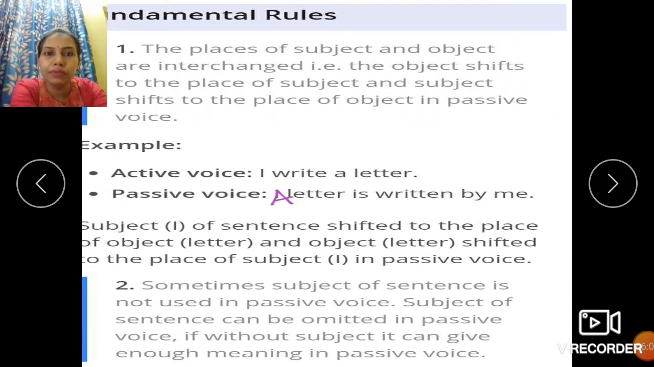Now moving to number 2. Sometimes the subject of a sentence is not used in passive voice. The subject of a sentence can be omitted in passive voice if without the subject it can give enough meaning. So coming to the omission of subject, when we can omit the subject: if the subject is understood, it does not make any difference in the meaning of the passive voice, or it keeps the meaning intact and gives out the meaning correctly in the passive voice, we may omit the subject.